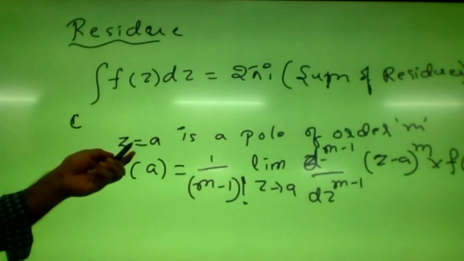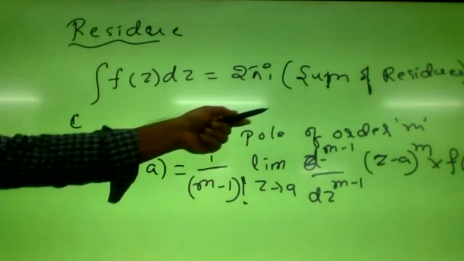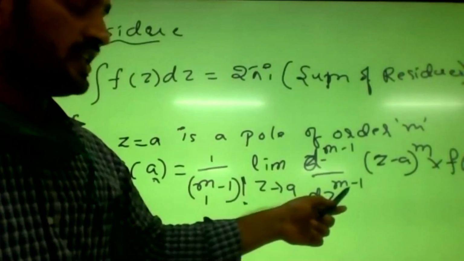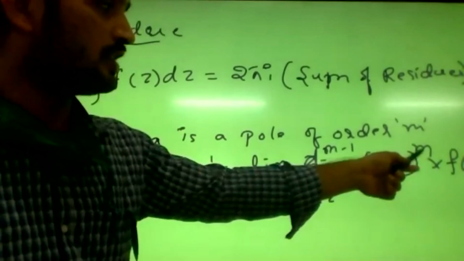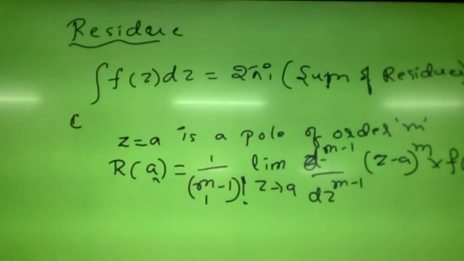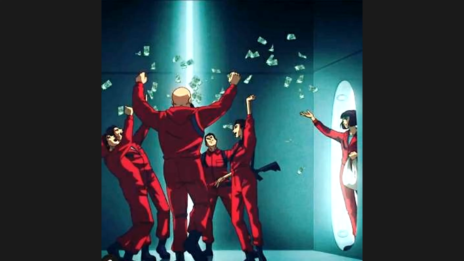If z equals a is a pole of order m, it may be 1, 2, 3, any m value, then the residue at the point a is given by 1 by (m minus 1) factorial into limit as z tends to a of d to the power m minus 1 by dz to the power m minus 1 of (z minus a) whole power m into f of z. Here m is the order of the pole.